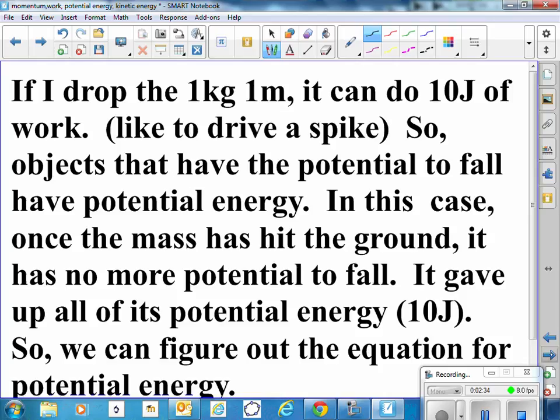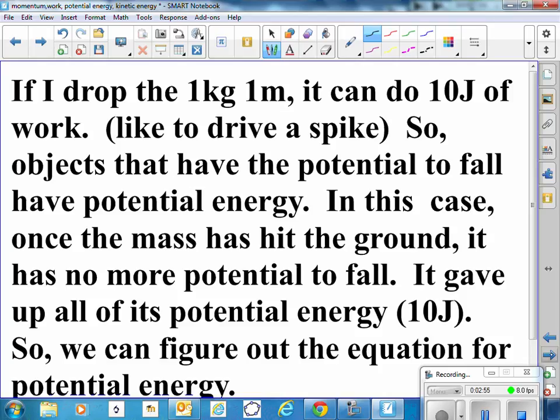So objects that have the potential to fall have what we call potential energy. In this case, once the mass has hit the ground or the railroad spike, it has no more potential to fall. It's fallen as far as it's going to, and it has given up all of its potential energy.